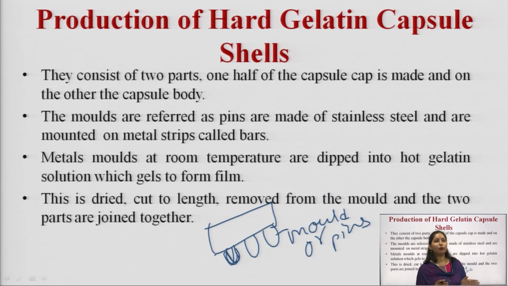Metal molds at room temperature are dipped into hot gelatin solution, which gels to form a film. Then these are dried, cut to length and removed from the mold, and the two parts, the cap and the body, are joined together.